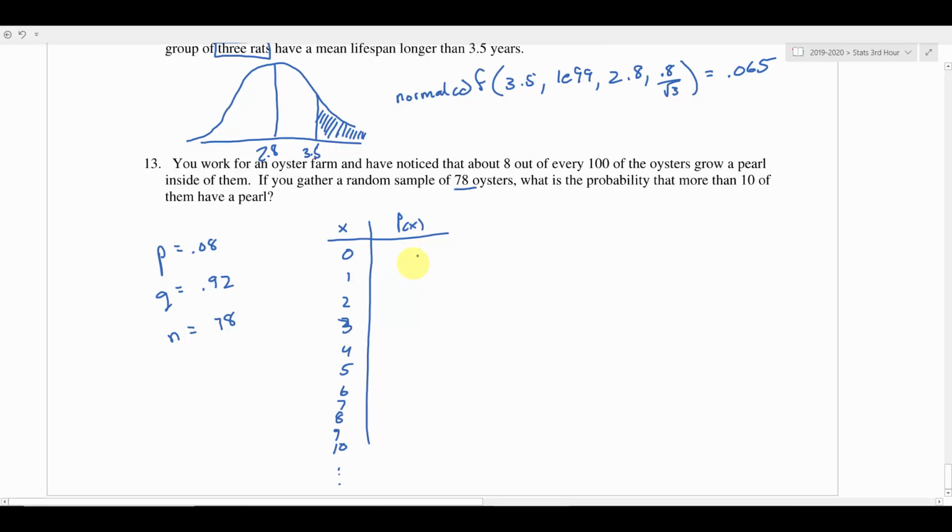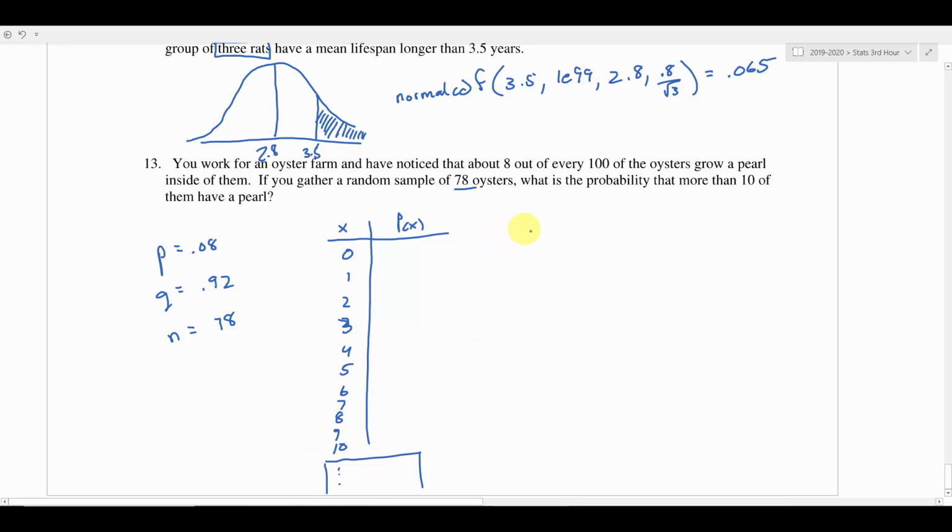And you would calculate each of these individual probabilities using a binom PDF. If you need to review that, go back to your notes on binom PDF and you can remember how to do that. But since we want 10 or more, we essentially want this part of the table from here down.